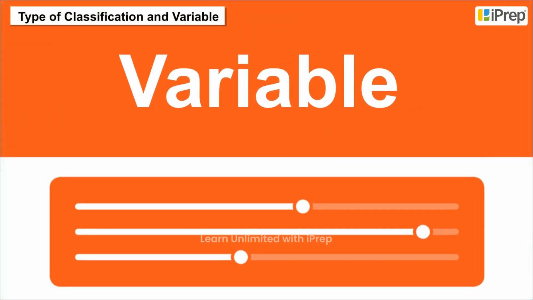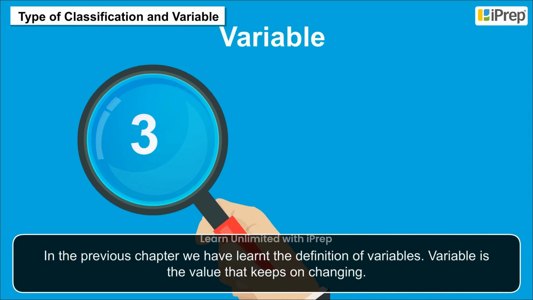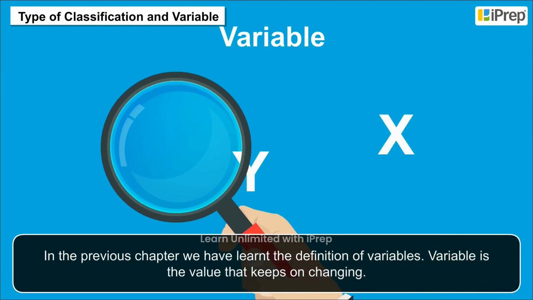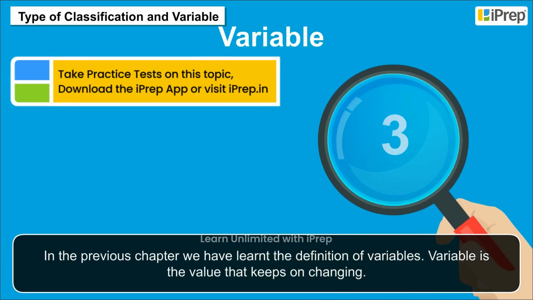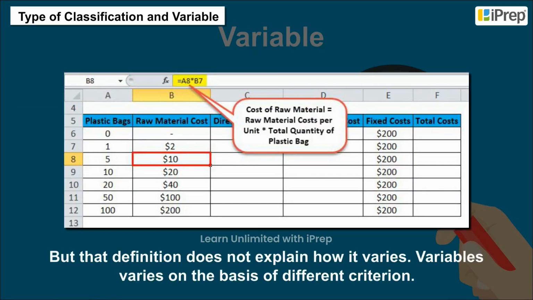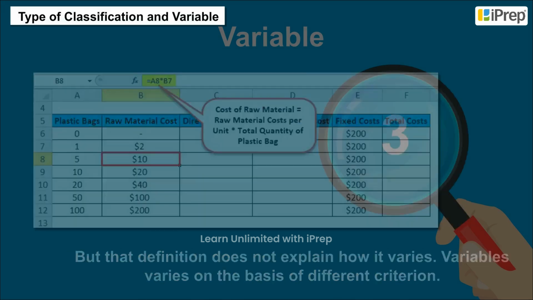Variables. In the previous chapter, we have learnt the definition of variables. A variable is a value that keeps on changing. But that definition does not explain how it varies. Variables vary on the basis of different criteria.